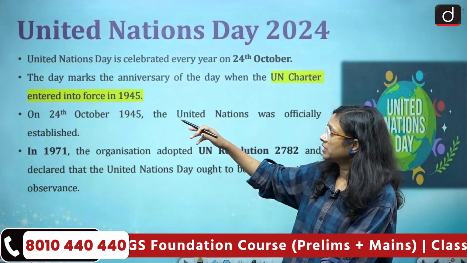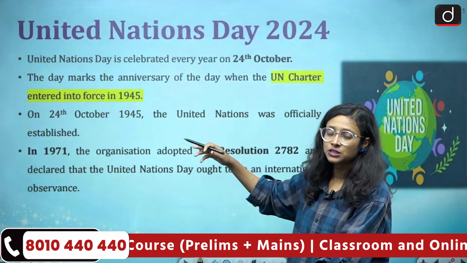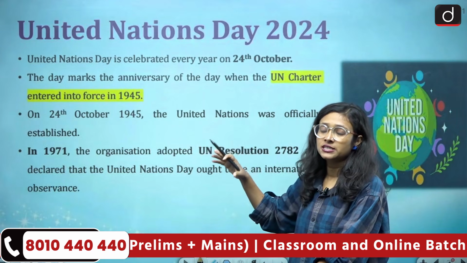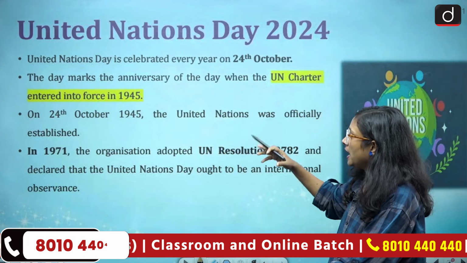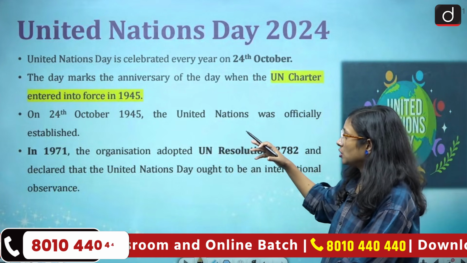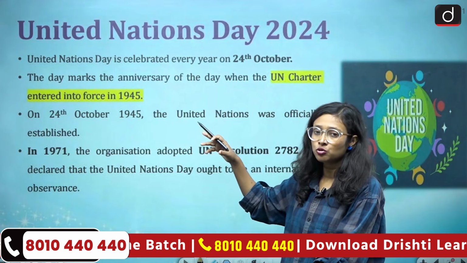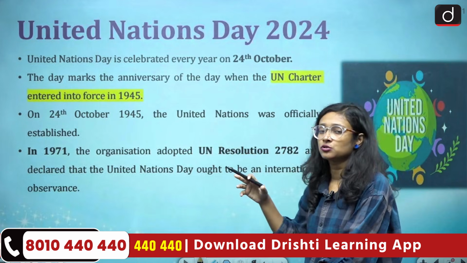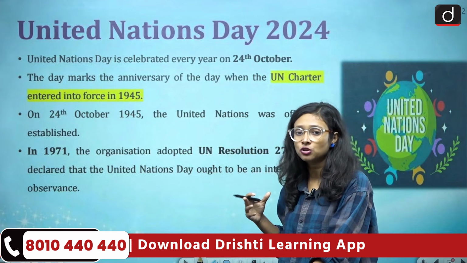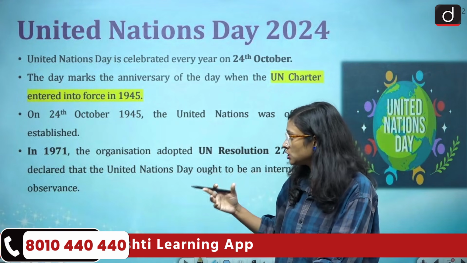So in 1945, the UN Charter entered into force, and that's why United Nations Day is celebrated on the 24th of October. And 24th October 1945 is also marked as the day the United Nations was officially established.